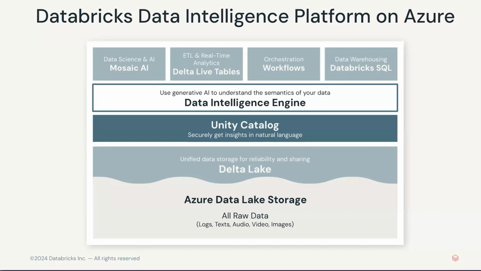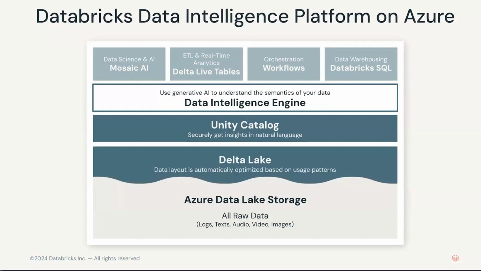But the semantics of what you're doing in the business get mapped to the columns in the tables in your databases, which allow things like text to SQL, et cetera, afterwards, when people ask normal human questions to get data out of your lakehouse. The Delta layer becomes more intelligent as well.